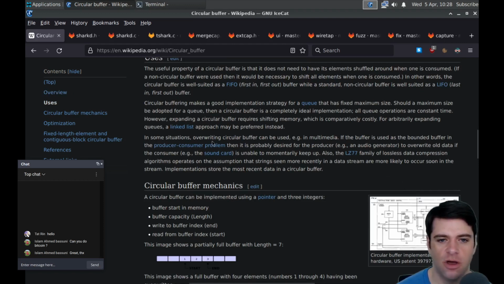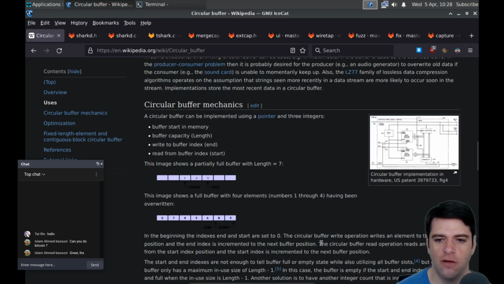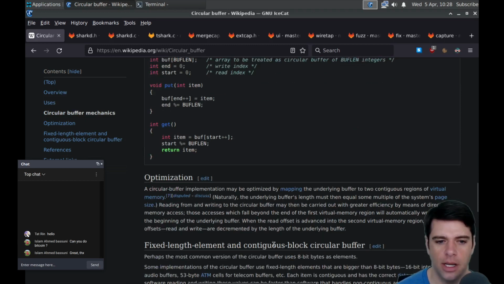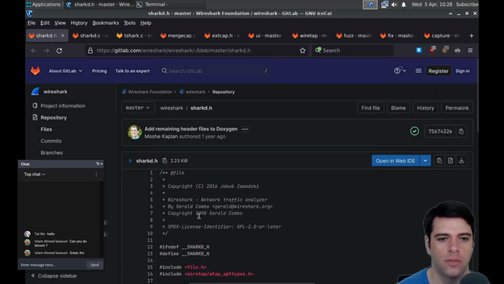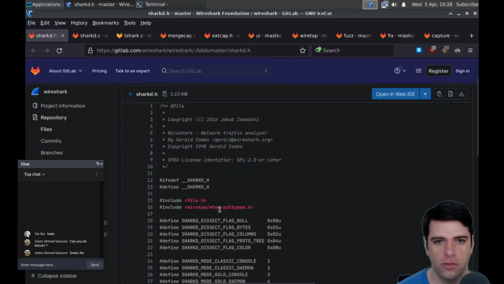In some situations, an overwriting circular buffer can be used, for example in multimedia. If the buffer is used as the bounded buffer in a producer-consumer problem, then it is probably desired for the producer, for example an audio generator, to overwrite old data if the consumer, that is a sound card, is unable to momentarily keep up. Okay. So I'm not sure if they're overwriting, but maybe they're not. And maybe the idea of the ring is just to not have to reallocate stuff or whatever.